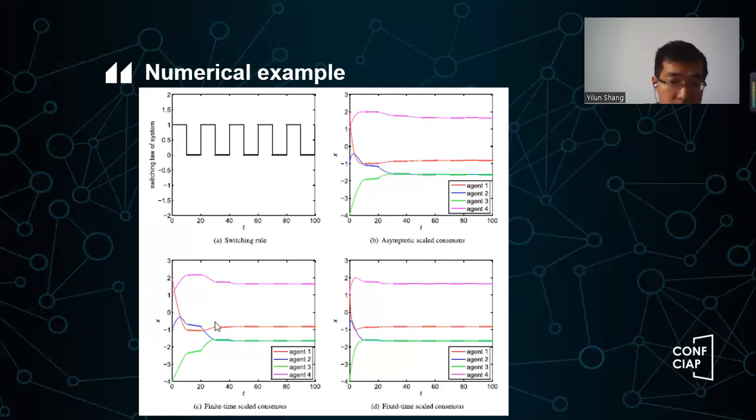And then at the bottom left corner, you will see this is a finite time consensus. It reached consensus in finite time. The trajectory is slightly different, and the convergence is actually quicker than the asymptotic case. And then at the bottom right-hand side, you will see the finite time scaled consensus. In this case, the scaled consensus will be reached in finite time, and you will see the speed is even faster. So that's basically a very simple example.